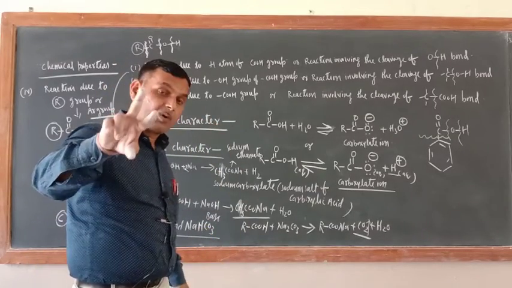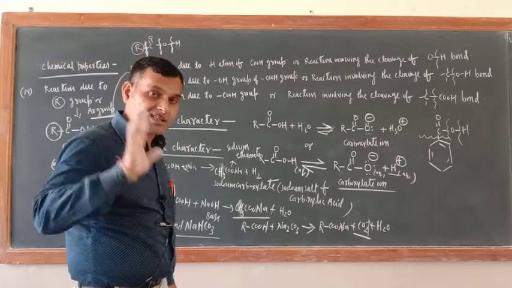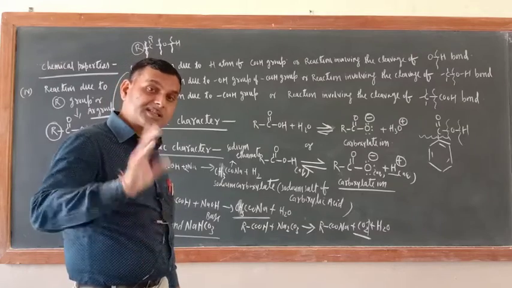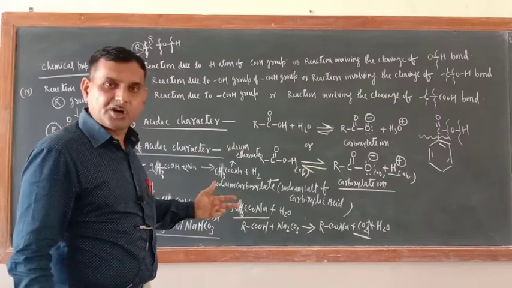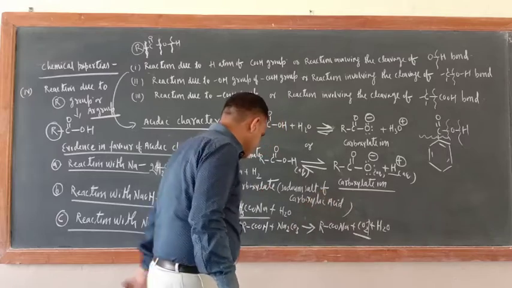Have you seen in the alcohol chapter that ROH has reacted with Na2CO3 or NaHCO3? No. Even phenol has not reacted, even though phenol is a stronger acid than alcohol. Never. So this is the product. Now CO2 will evolve with effervescence.